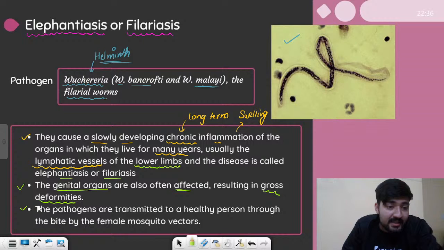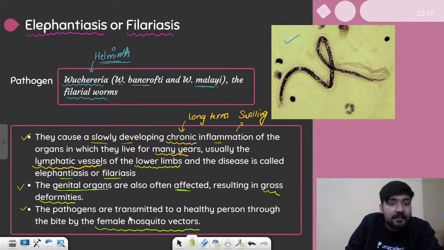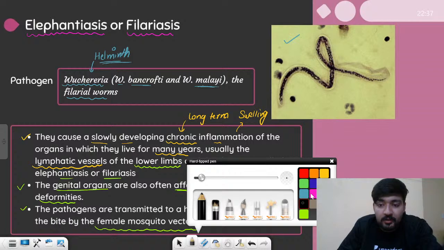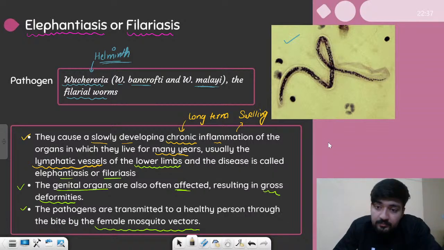The final point says that the pathogen are transmitted to a healthy person through a bite of female mosquito vectors. So again, this is also caused by a female mosquito, but this time it is not female Anopheles. It is another mosquito which we call female Culex.